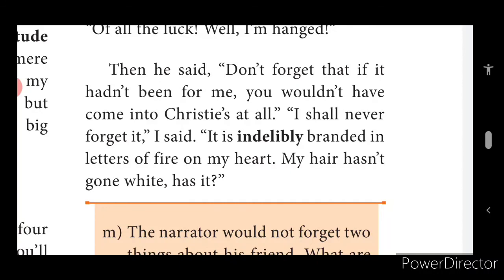It is indelibly branded in letters of fire on my heart. My hair hasn't gone white as if. Then his friend said, see, don't forget me, dear. Because of me only you came to this place, to this Christie's. Had I not brought you here, you would not have benefited, this 100 pounds. Which means his friend is asking for a share from that amount. That is what he says to his friend, not to forget him.